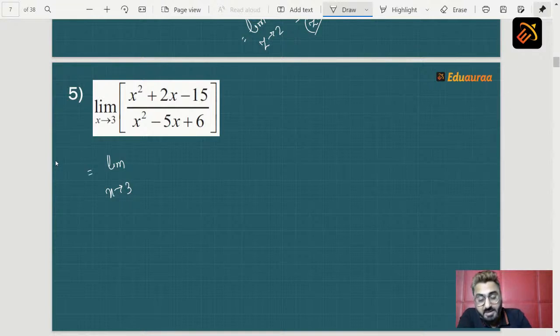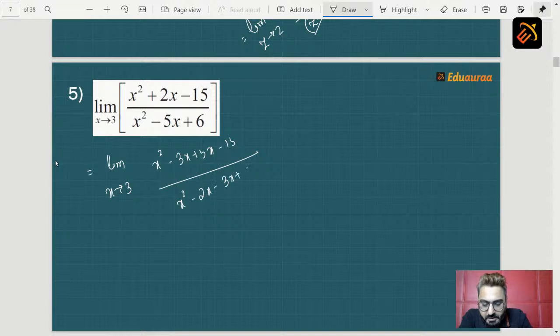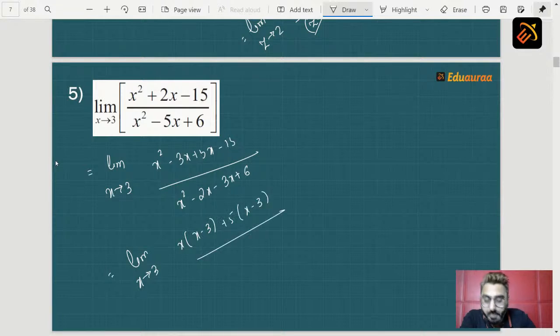So we get the next step as x square, in place of 2x we will write minus 3x plus 5x minus 15 whole upon x square minus 2x minus 3x plus 6. So in the next step we get limit x tending to 3, make pairs, x into x minus 3 plus 5 into x minus 3 whole upon x into x minus 2 minus 3 into x minus 2.